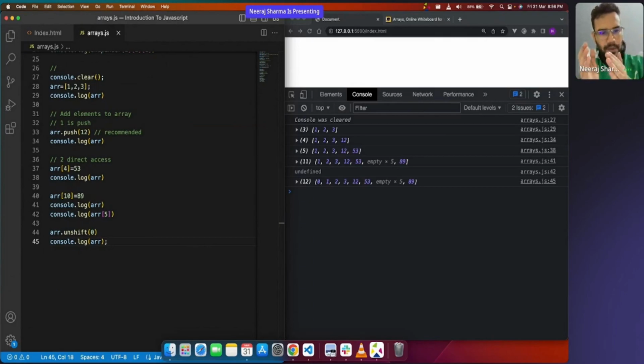So unshift is something which will put the element in the front, and push will put the element at the end. I said it wrong. Unshift will put it in the front, and push will put it at the end. Cool.